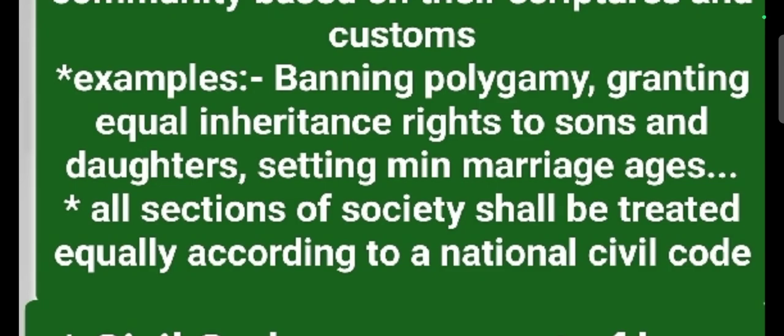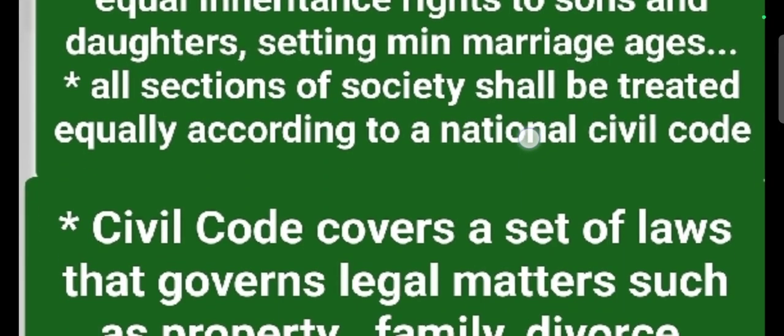Some examples of the uniform civil code are banning polygamy, granting equal inheritance rights to both sons and daughters, and setting minimum marriage ages for girls. These are the best examples of how we have to follow the uniform civil code. The uniform civil code covers a set of laws that governs legal matters such as property, family, divorce, adoption of sons and daughters, inheritance, contracts, marriage, maintenance, and succession of property. These are the best examples which come under the civil code.